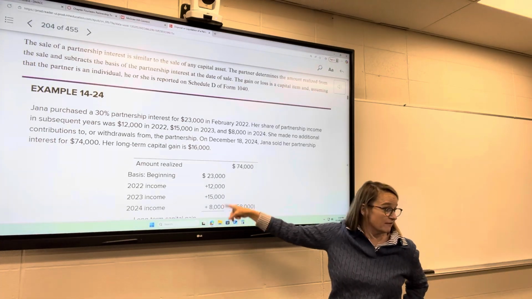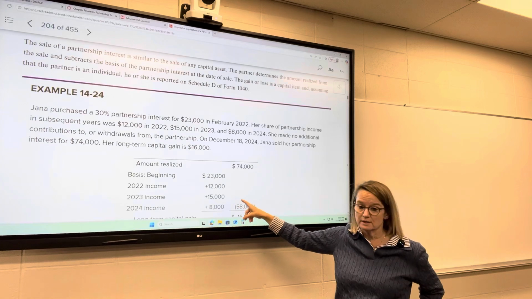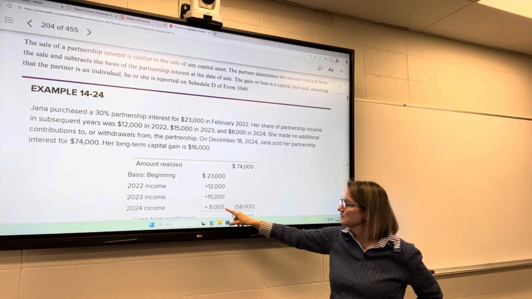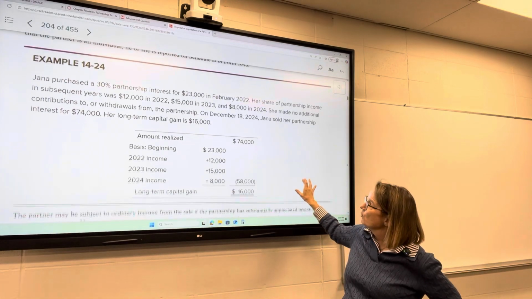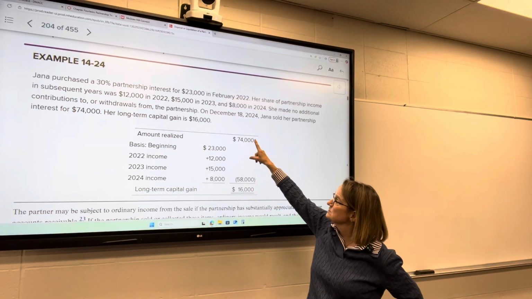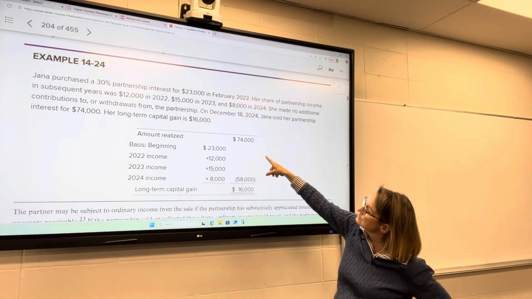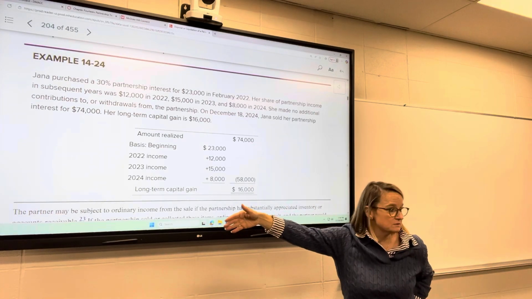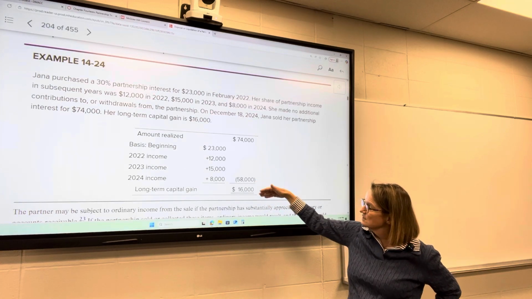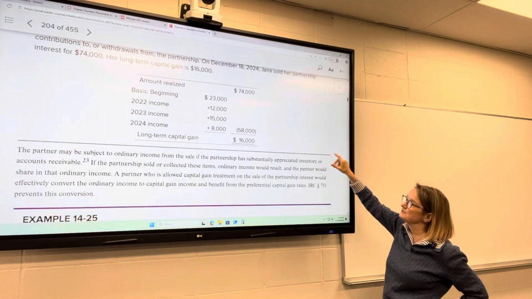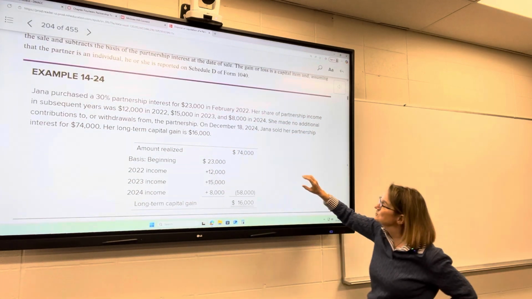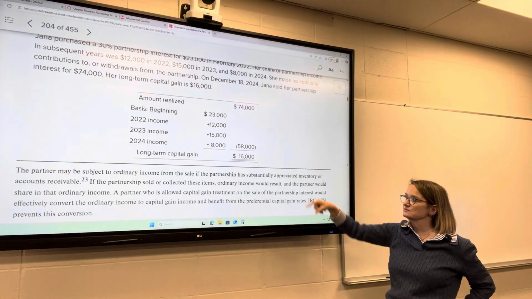She paid tax on this in these years. It was on her K1, she paid tax on it. $15,000 in 2023, $8,000 in 2024. So for the calculation of the gain or loss, she's getting $74,000 for her interest. She's going to subtract the basis. She's going to recognize a long-term capital gain because she purchased it originally back in 2022. It's a long-term capital gain of $16,000.